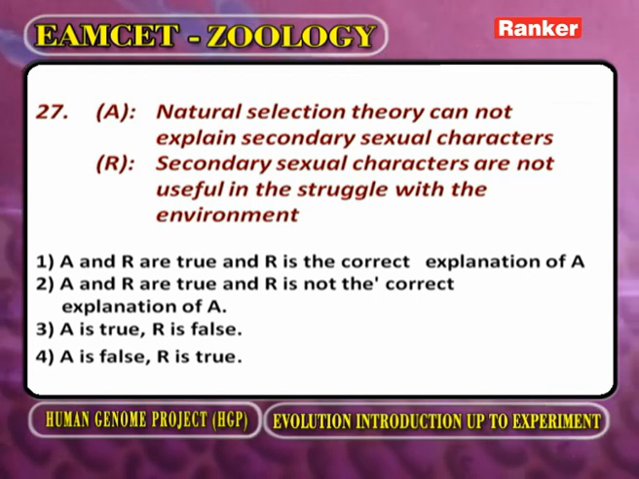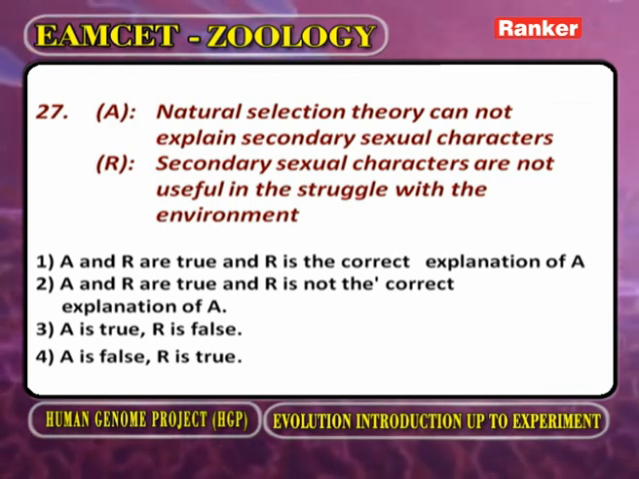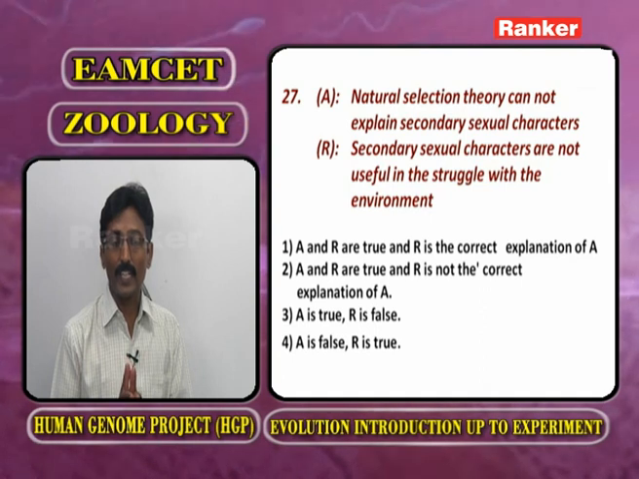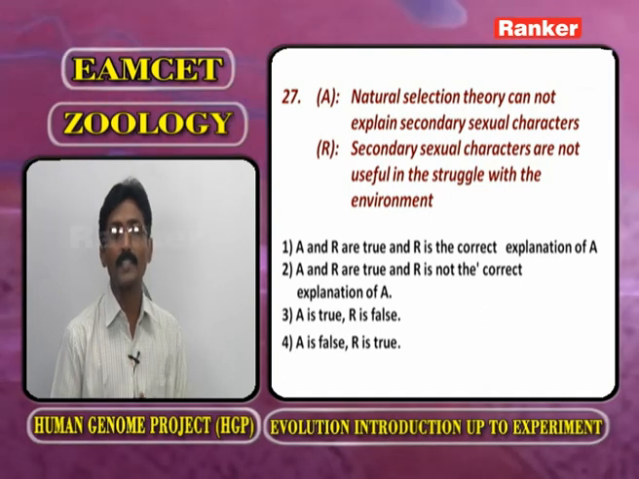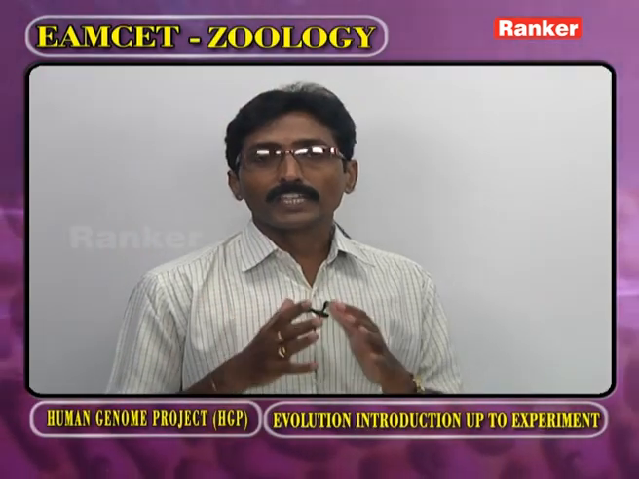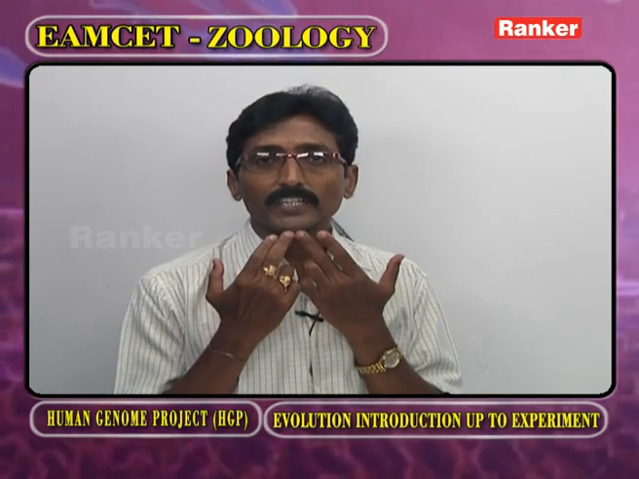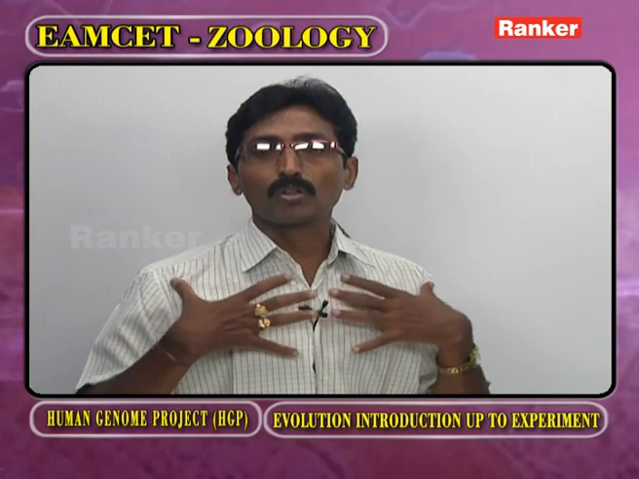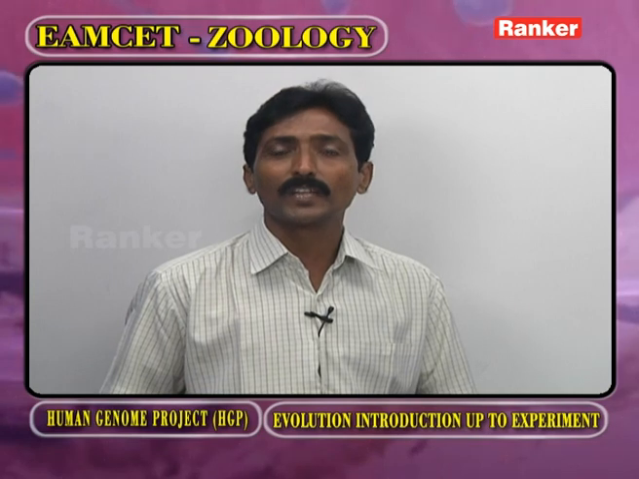Natural selection theory cannot explain the secondary sexual characters. Now, what is the reason? Secondary sexual characters are not useful in the struggle for existence. As we observe male animals, what are the secondary sexual characters? The presence of a beard, a roaring voice like that of a lion, and broadening of shoulders, all these are examples of secondary sexual characters.